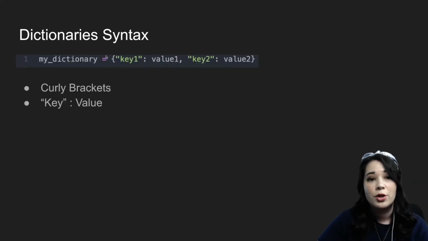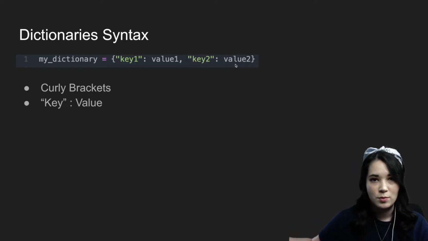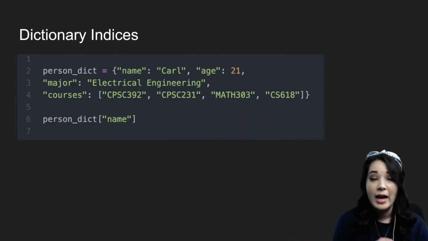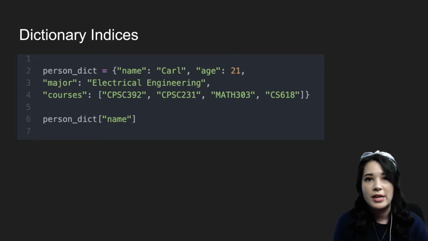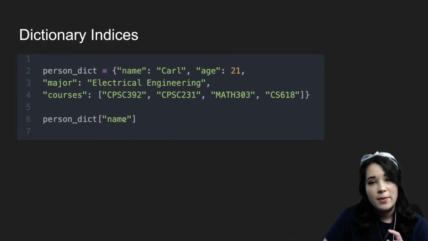We set them with curly brackets, and then we have a key, colon, the value associated with that key, a comma, and then we can add another key value pair, and we could add as many as we want to this collection. As I mentioned before, for dictionaries, instead of grabbing items using indices like 0, 1, 2, 3, we are going to say the name of the dictionary, square brackets still, and then the name of the key that we want to grab the value from.